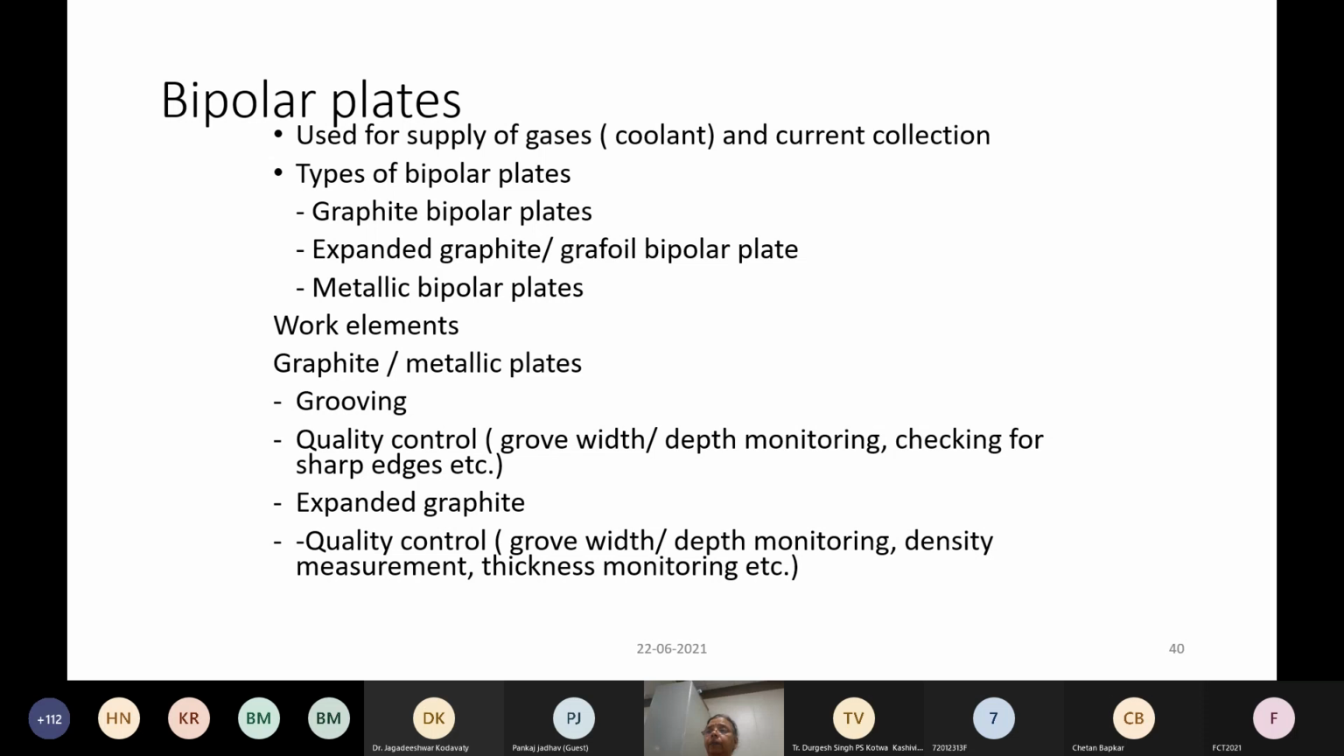However, there are some problems with that. The flow field needs to be formed in these kinds of plates so that gas can be distributed uniformly across the electrode. To form a flow field in graphite, which is a brittle material, the grooving becomes very difficult, or it is an expensive process. So the other materials you can think of are expanded graphite or a slightly softer material, and metallic bipolar plates. Metal itself can act as a bipolar plate.